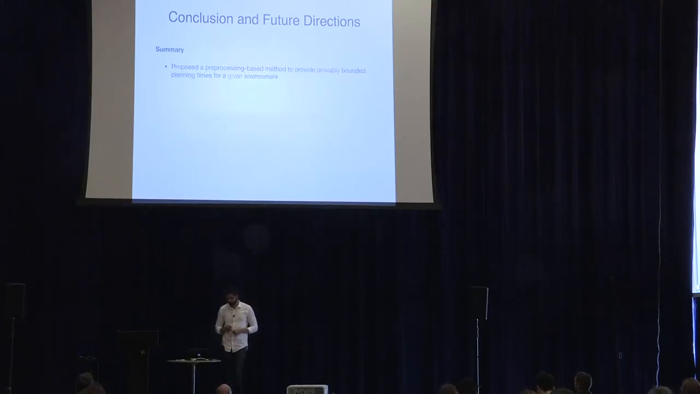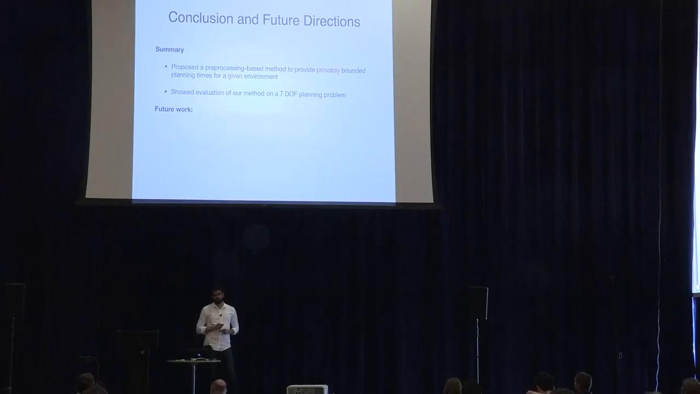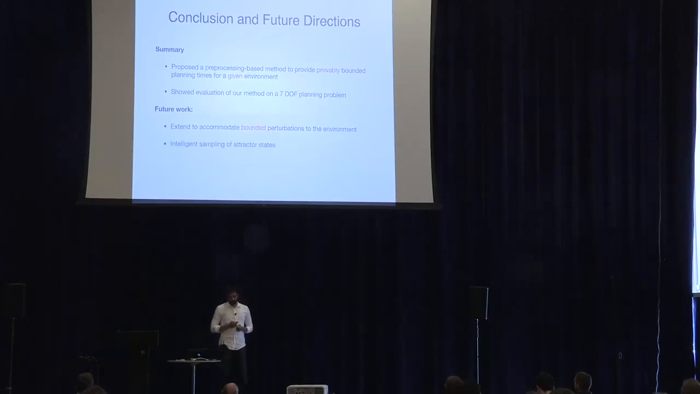In conclusion, we proposed a pre-processing based method to provide provably bounded planning times for a given environment. And we evaluated our approach on a 7-DOF motion planning problem. In future work, we want to extend this approach to environments which are not completely static, but where we want to allow some perturbations. We can explore how we can intelligently sample these attractor states to get better compression.